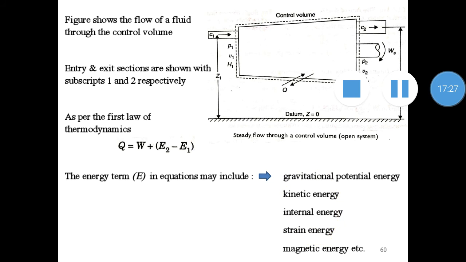But certain types of energies like strain energy and magnetic energy are very small in quantity and can be neglected when compared to the values of other quantities like gravitational potential energy, kinetic energy, and internal energy. So finally the equation will change like this.